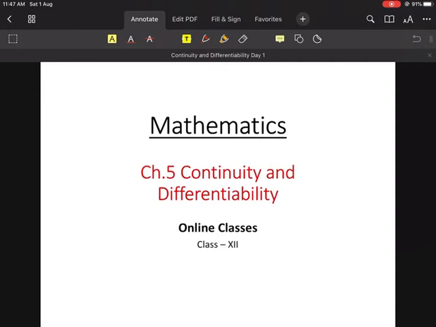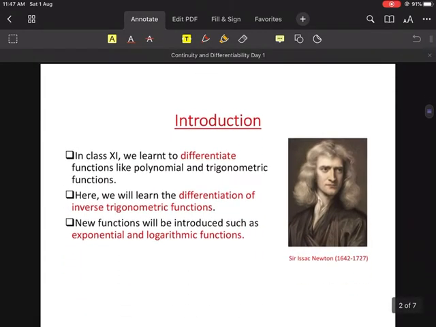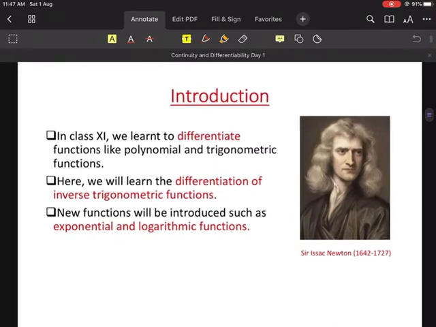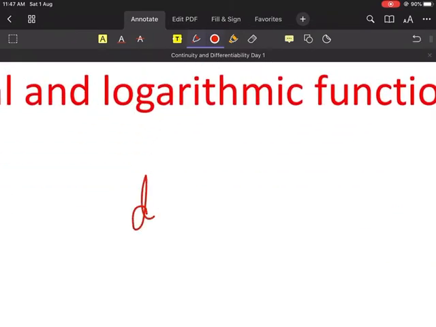Before going through this chapter, we always first discuss an introduction of any chapter we start. So first let's go through the introduction of this one. In class 11 you came across a chapter that is limits, right? In that chapter we learned to differentiate functions like polynomial and trigonometric functions. So let's see how many of you remember.